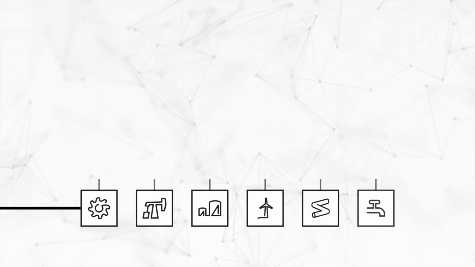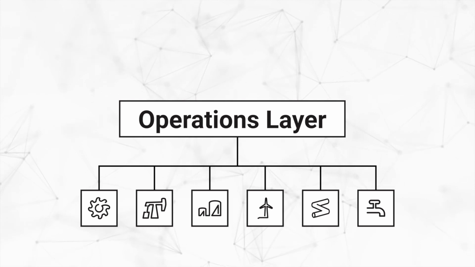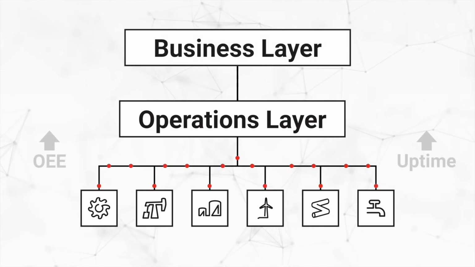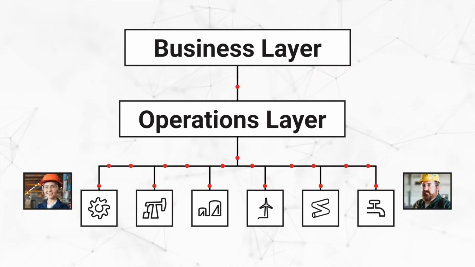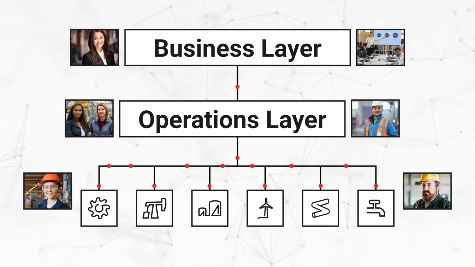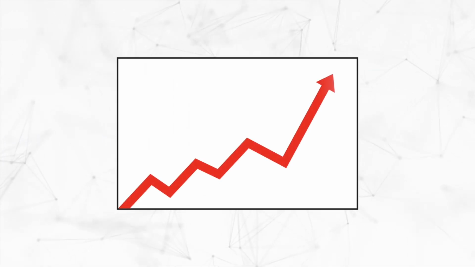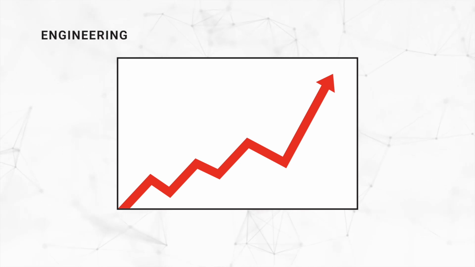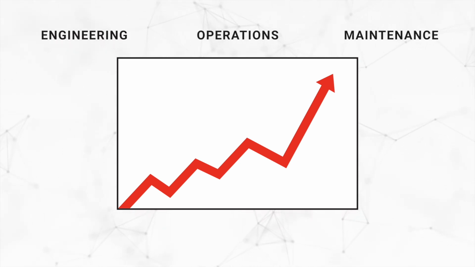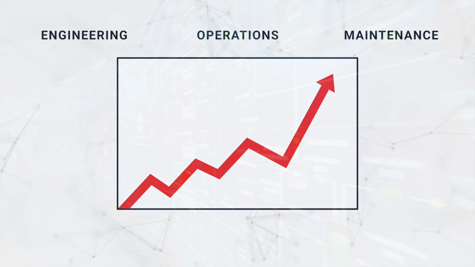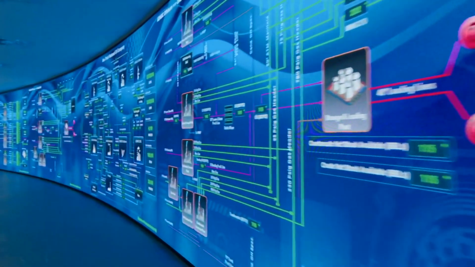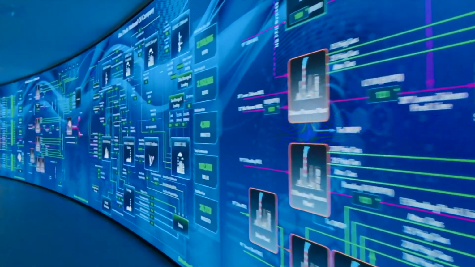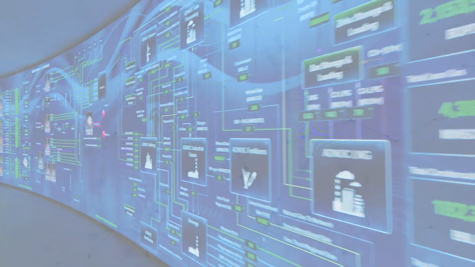Imagine a living digital representation of your operations process, where data and insights are actively shared between locations to drive collaboration and enable personnel at all levels to make informed decisions. This living data helps share knowledge and optimize performance to improve outcomes across engineering, operations, and maintenance through fully contextualized information. This is what we mean by asset to enterprise, the implementation of Industry 4.0, streamlining your digital transformation.